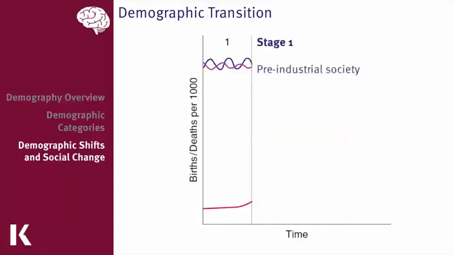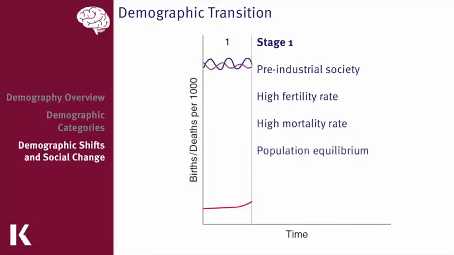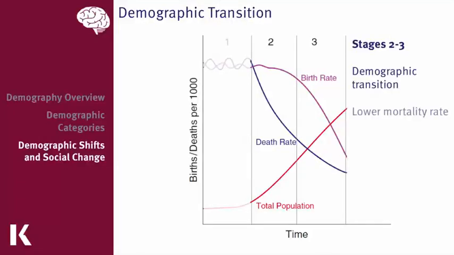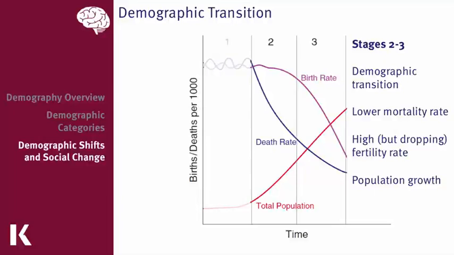The first being the agricultural society, where there's a high fertility rate, but there's also a high mortality rate. And so the population remains in equilibrium. Basically, people are born as quickly as they die. As the society moves into a more industrialized economy, we see that the mortality rate will decrease, and the fertility rate will also decrease, but at a later time. And this is why the population will grow, because the mortality rate will drop off before the fertility rate.